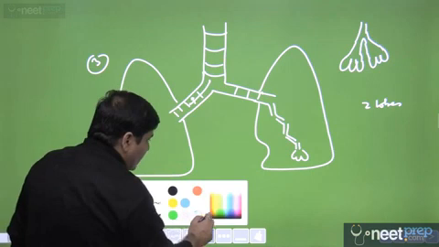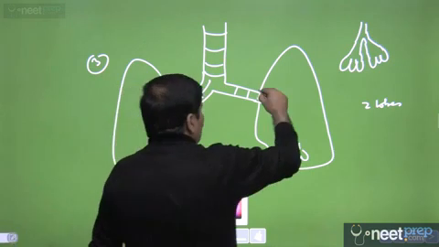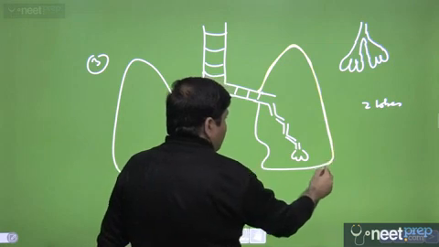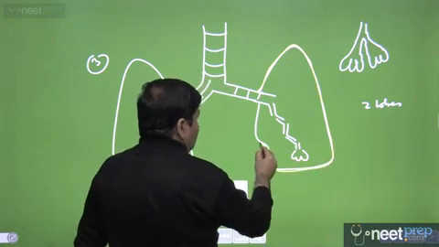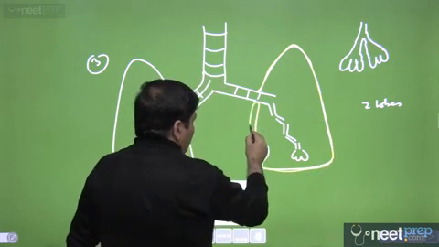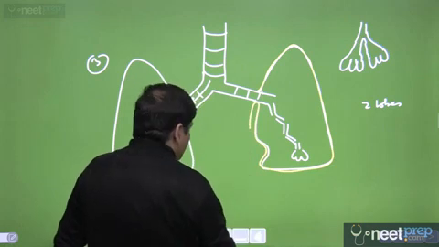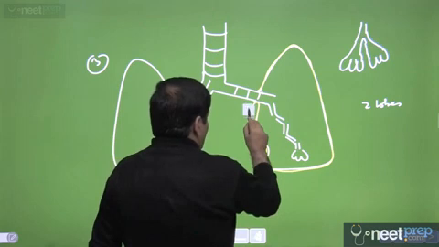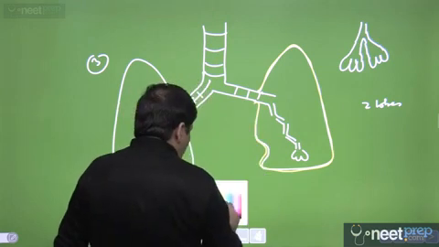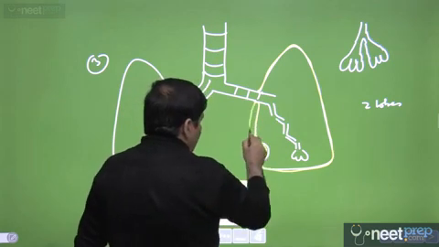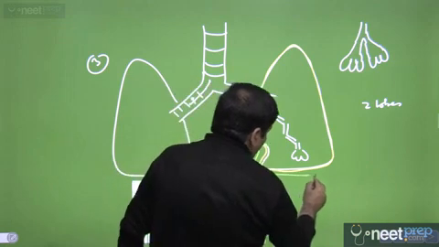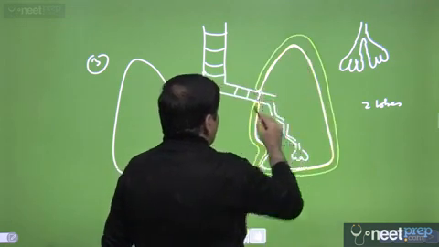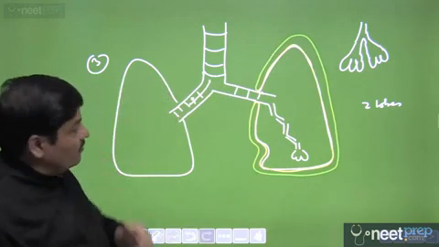double layered pleural membrane, and the inner of the two layers actually clings to the surface of the lungs. You can see this is what is called the visceral pleura, and this layer actually reflects upon itself, and it becomes a double layered structure. And this outer layer of the pleural membrane is called the parietal pleura, and enclosed between the two layers is a potential space which carries a minimal amount of pleural fluid.